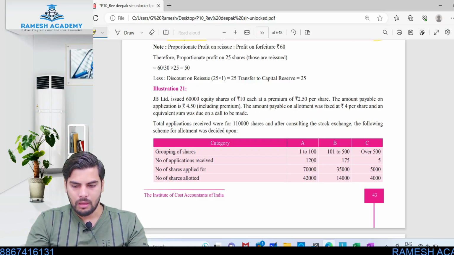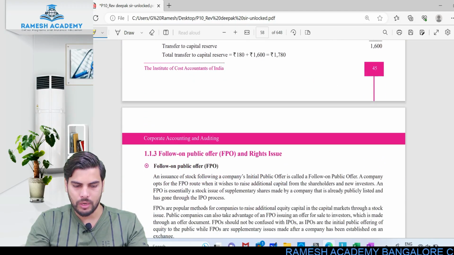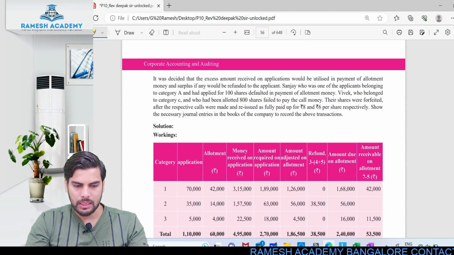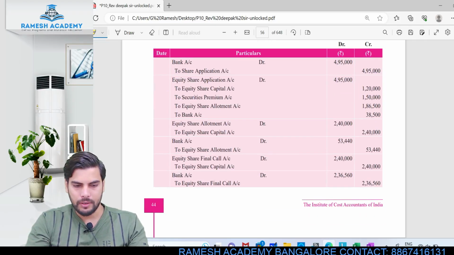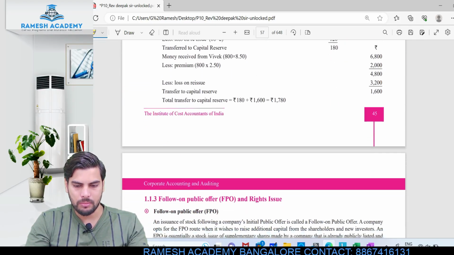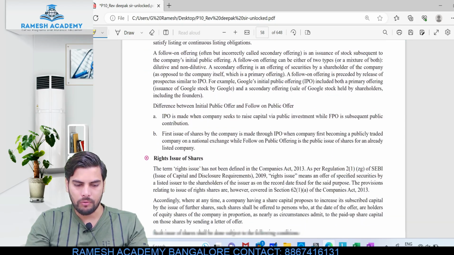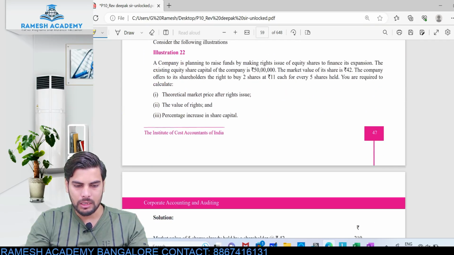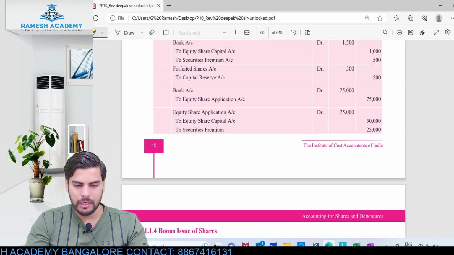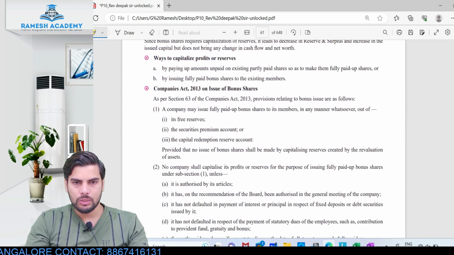Yes, with this we complete illustration number 20. A few more illustrations are left. Before we discuss bonus issue and all, we have one more illustration, the last one pertaining to issue of shares, forfeiture and reissue. After illustration number 21, we have FPO, follow on public offer, and then rights issue, the theoretical part. After that we have another illustration pertaining to rights issue and FPOs. Then we'll be discussing bonus issue.